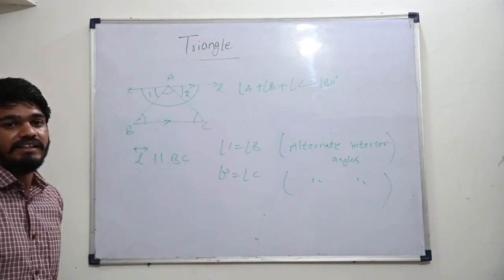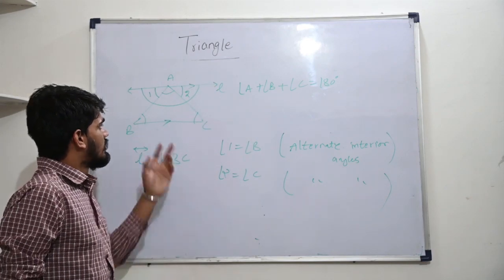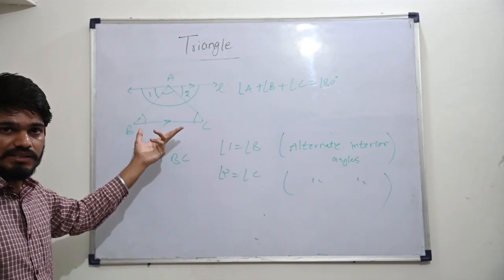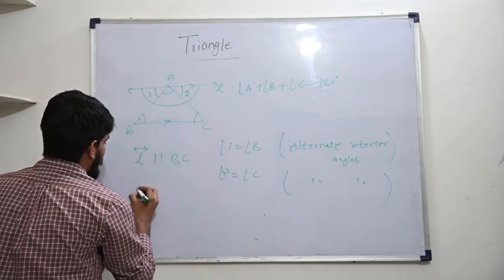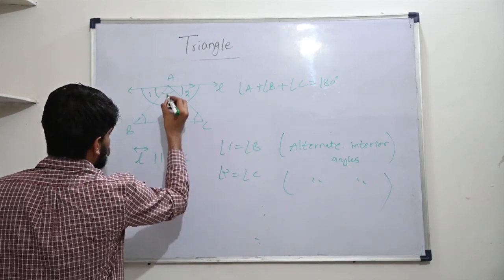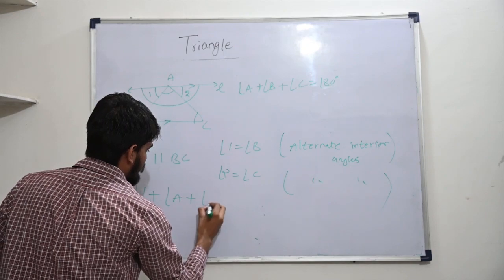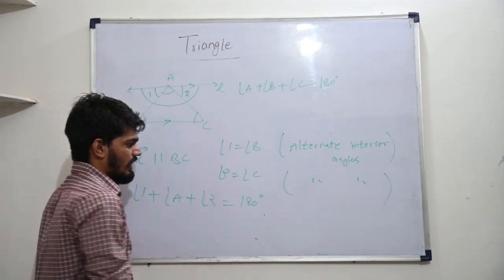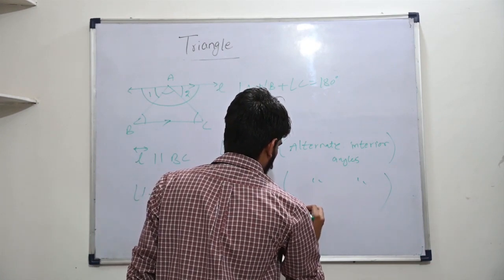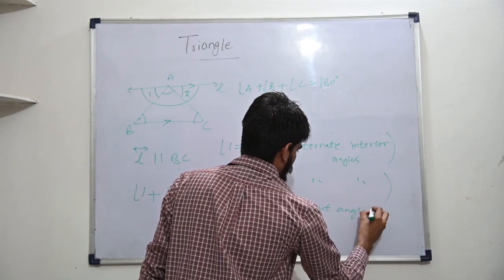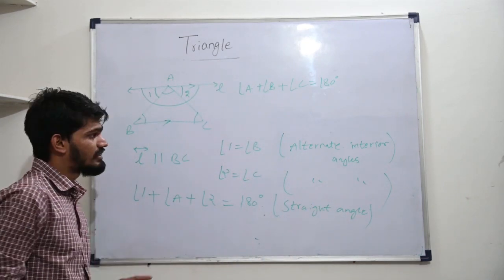And if I notice here, see this complete angle: these three angles are a linear pair of angles, or we can say a straight angle. If I write them, angle 1 plus angle A plus angle 2 will be equal to 180 degrees, because we can call it a straight angle, or a linear pair of angles.